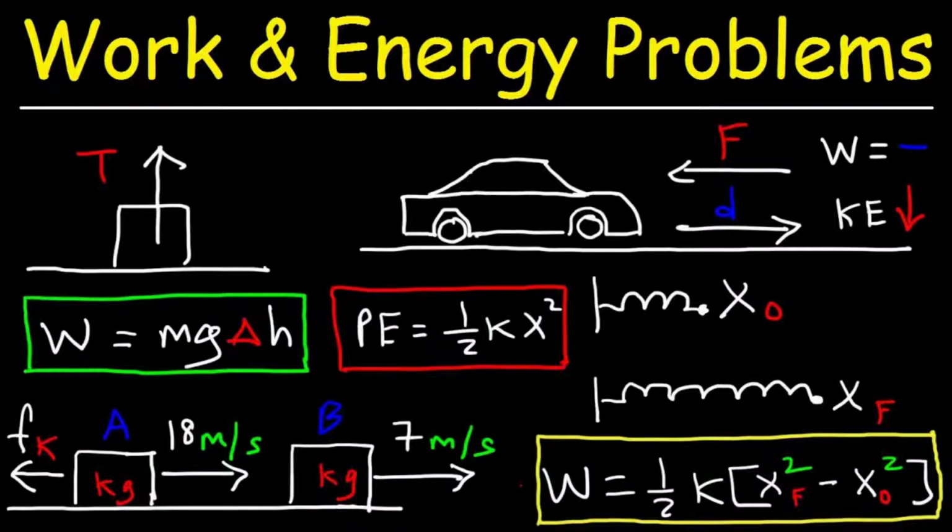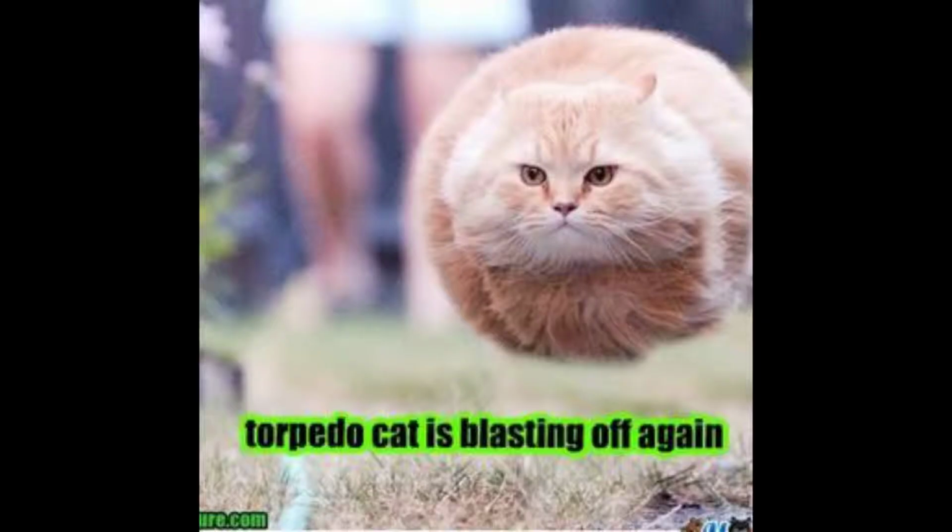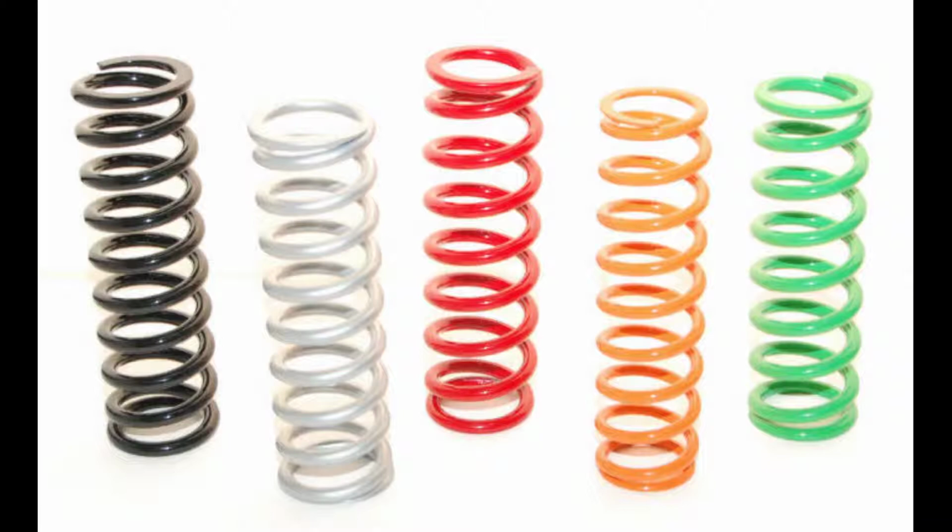Energy in physics is initially almost always labeled in three different forms. Gravitational potential energy, that's what makes stuff fall. Kinetic energy, that's what makes stuff move. And potential spring energy, slinkies.